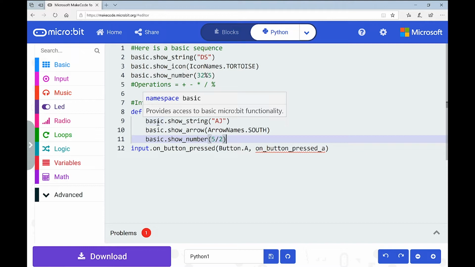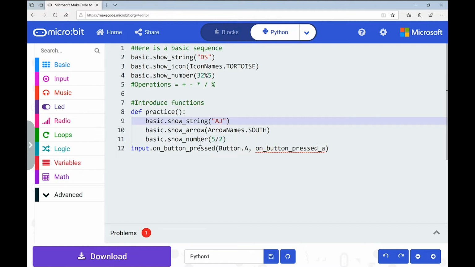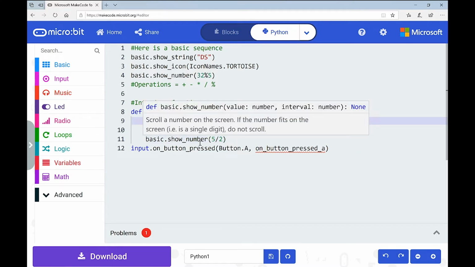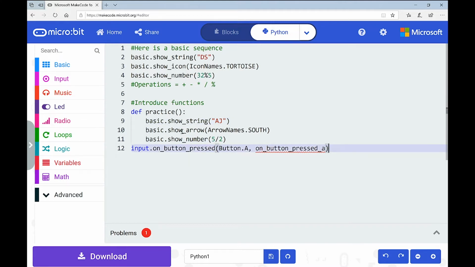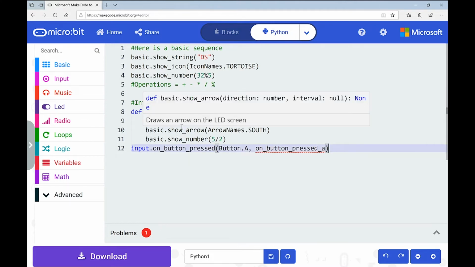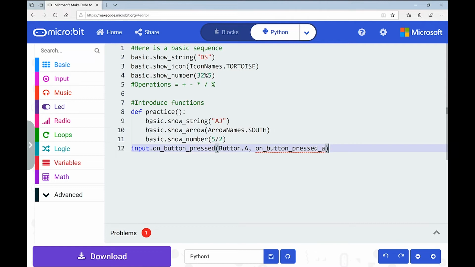Okay, now that's all good, but now we need to figure out, well, when do we want these to occur? Now, if you remember, when we brought in our button, it automatically populated all of these things. We've just edited line 8 and we've added 9, 10, and 11. On line 12, let's just have a look at this for a second. It says input dot on button pressed, and then it opens a bracket, and it says button dot A, which is its default, remember.